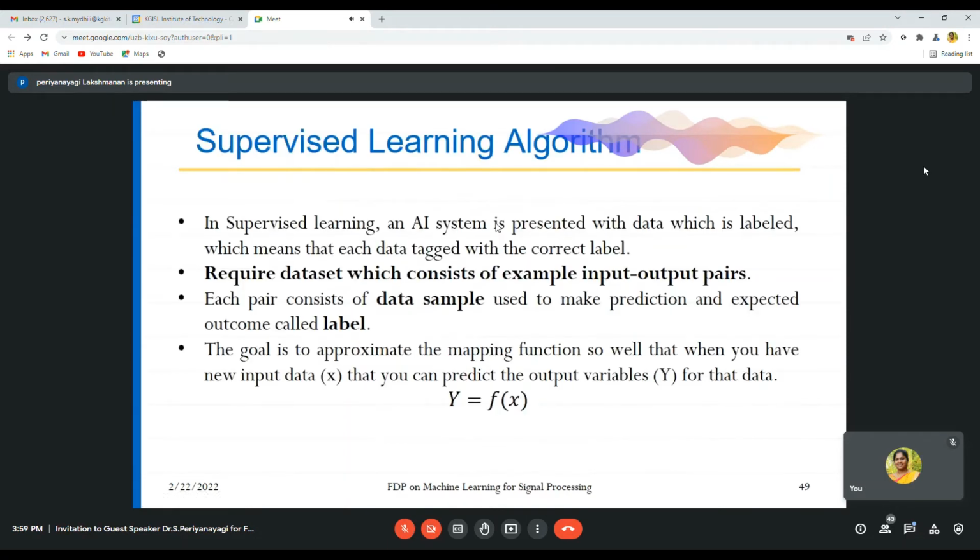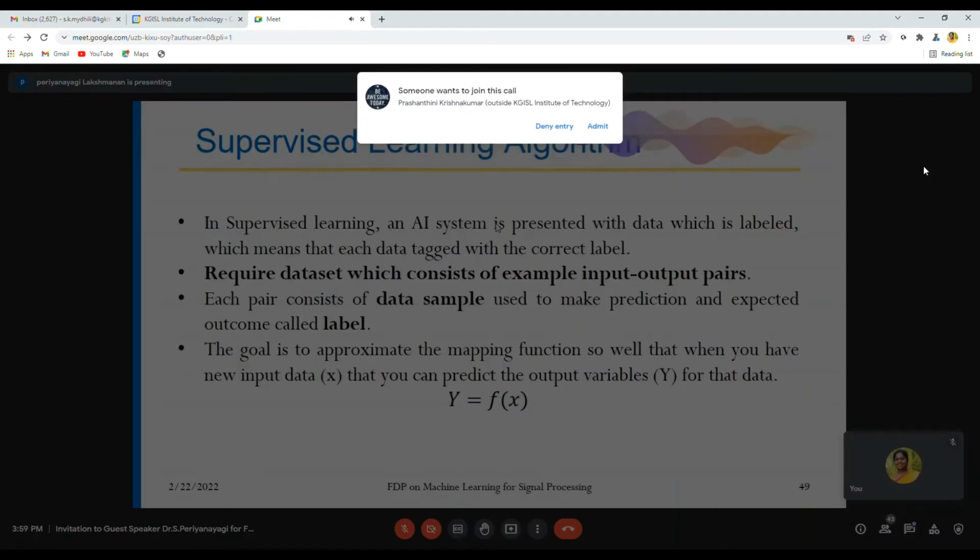So coming to the supervised learning algorithm, an AI system is presented with data which is labeled, which means that each data item is tagged with the correct label. It requires a data set which consists of example input and output pairs. Each pair consists of a data sample used to make predictions and the expected outcome, called a label. So y is equal to f of x. The goal is to approximate the mapping function so well that when you have new input data, you can predict the output variable for that data.